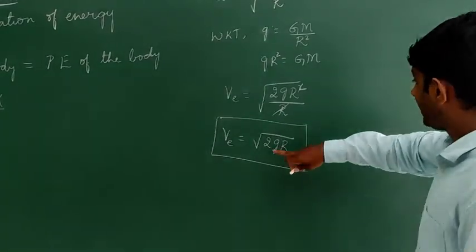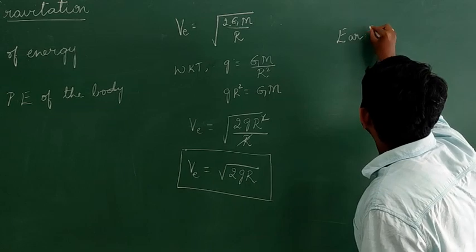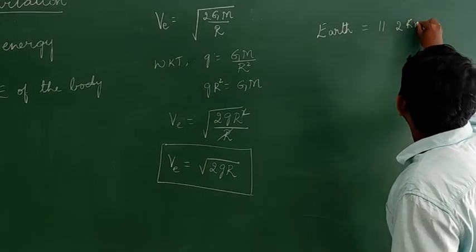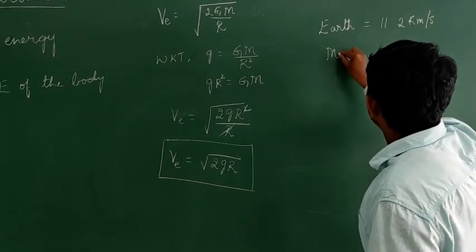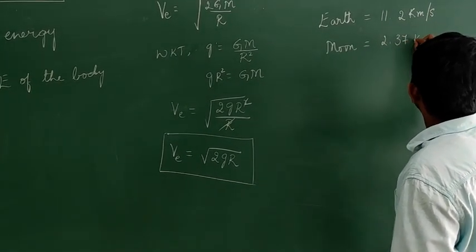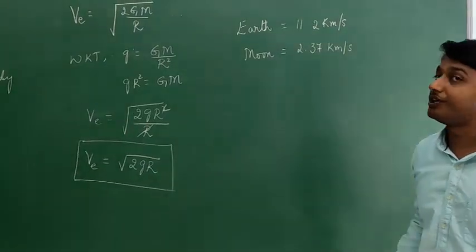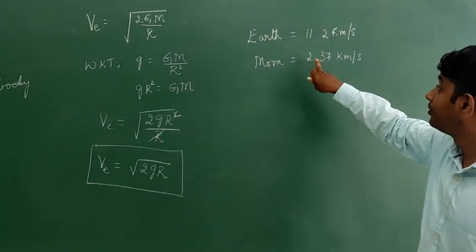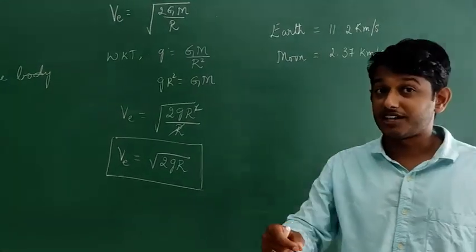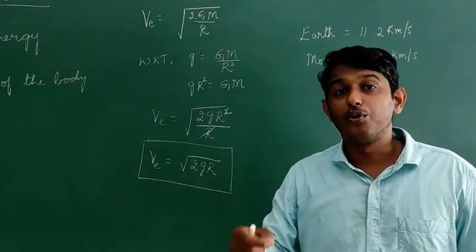The value of escape velocity of an object on the surface of the earth: the escape velocity of earth is 11.2 kilometer per second, whereas the escape velocity of the moon is 2.37 kilometer per second. So the escape velocity of earth is 11.2 kilometer per second. The escape velocity of moon is 2.37 kilometer per second.